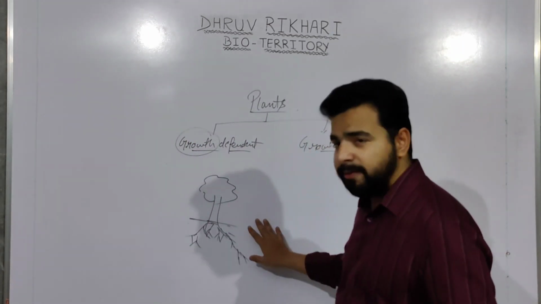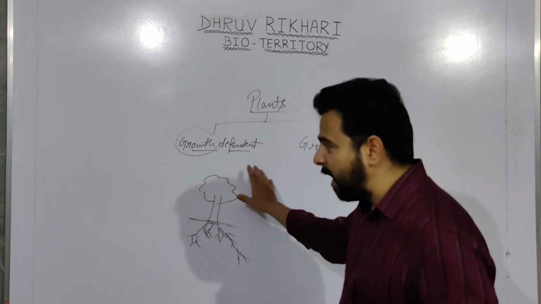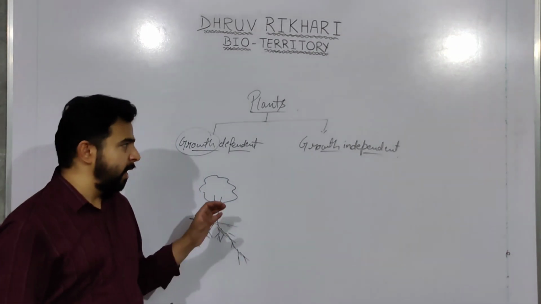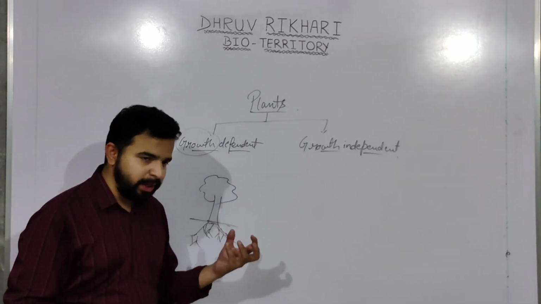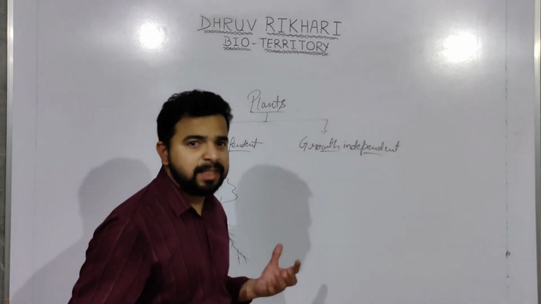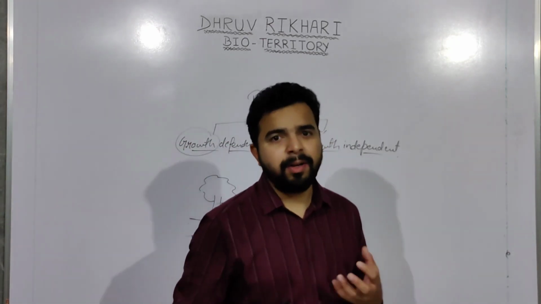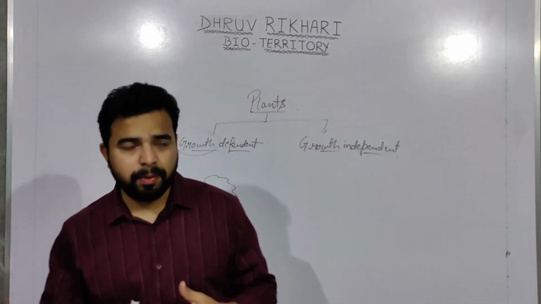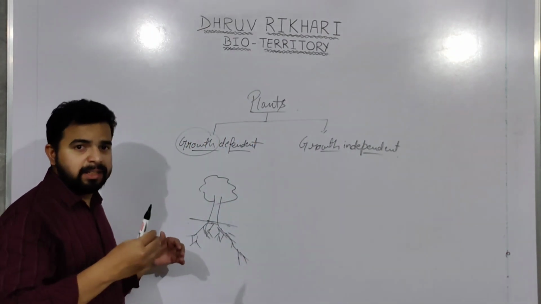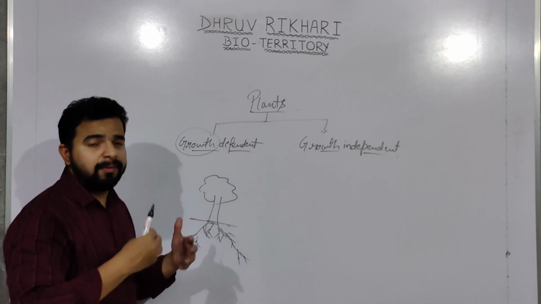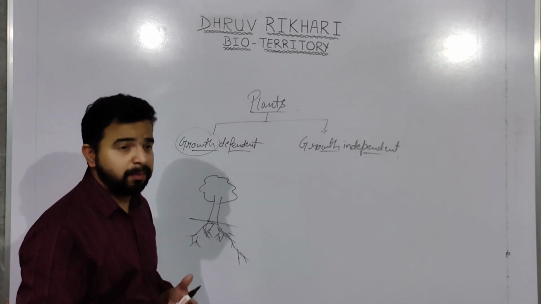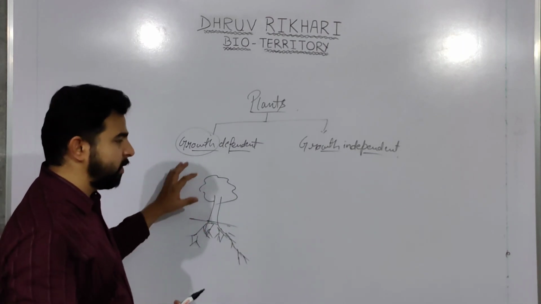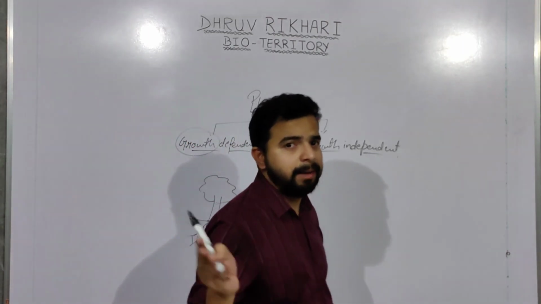They are at their fixed position, and in that fixed position the plant grows in width or length, and apart from these things they go through different lifespan stages, right? If I talk about a seedling, then it germinates, and several different stages come. The cotyledons are formed, then the flower is formed, and then the fruit is formed, right? Several different stages. Those growth developments are known as growth dependent movement in a plant.